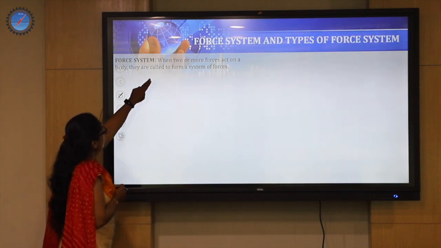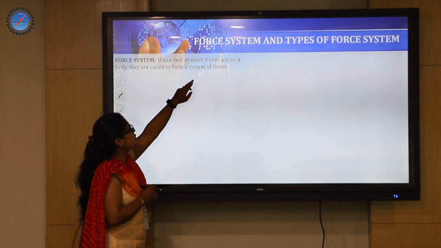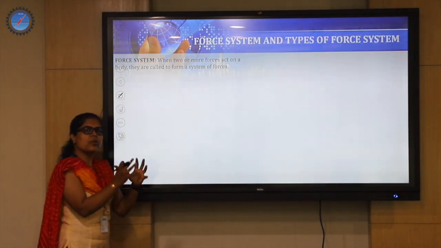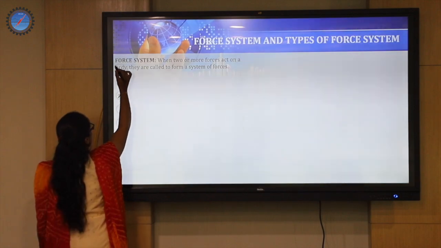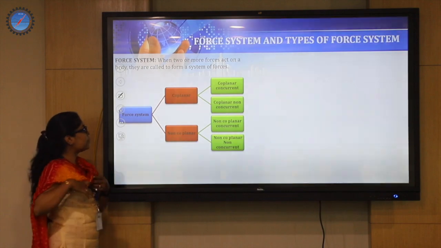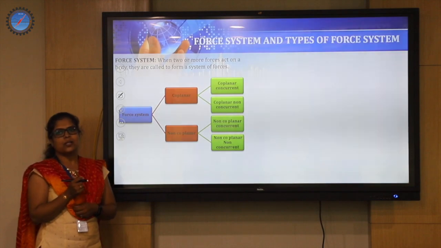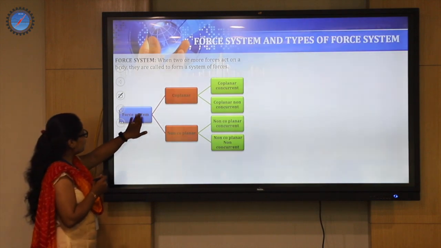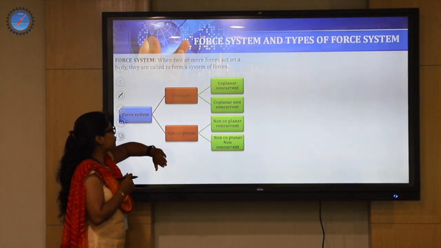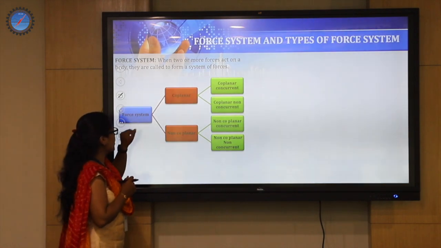Okay, so what is a force system? When two or more forces act on a body, they are said to form a system of forces. That means a group of forces acting together on a body is called a system of forces. And how do we bifurcate or classify them? Based on the type of plane they are acting upon and the direction in which they are being subjected altogether. So the force system is majorly divided into coplanar forces and non-coplanar forces. Coplanar force system, non-coplanar force system.